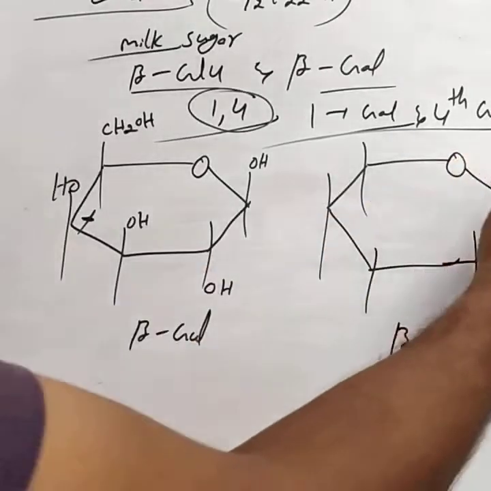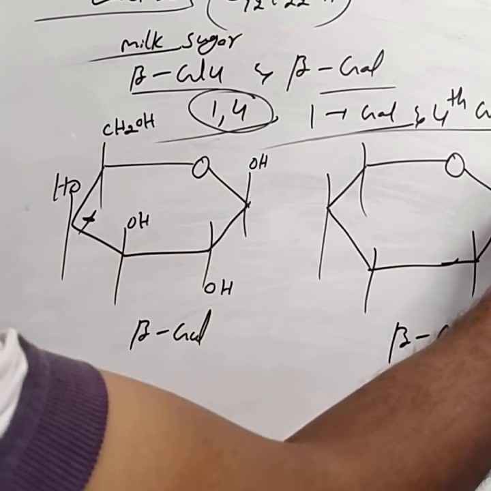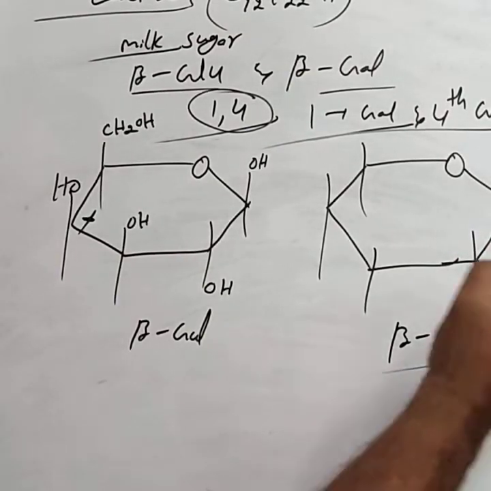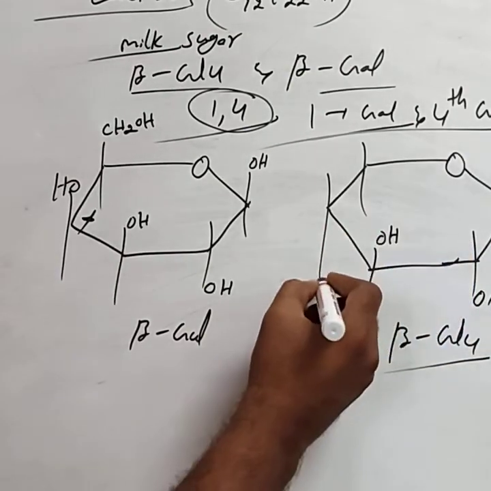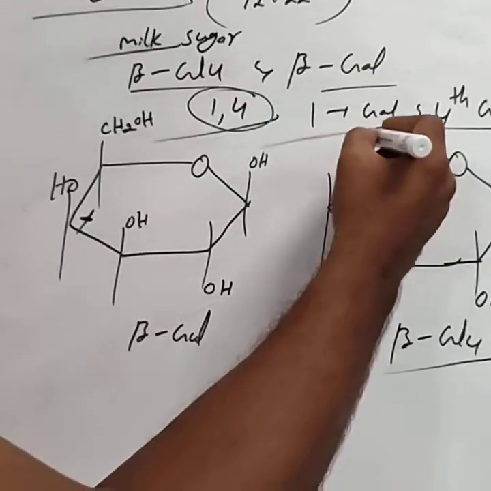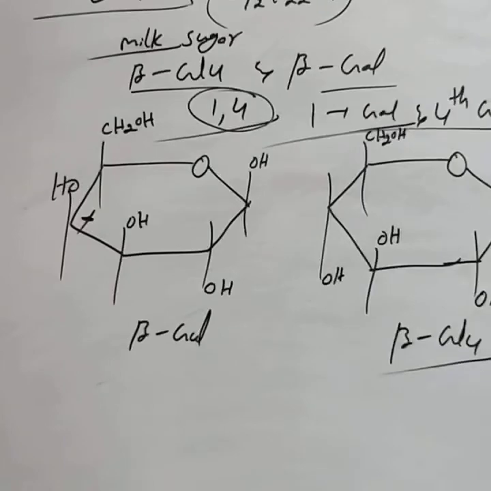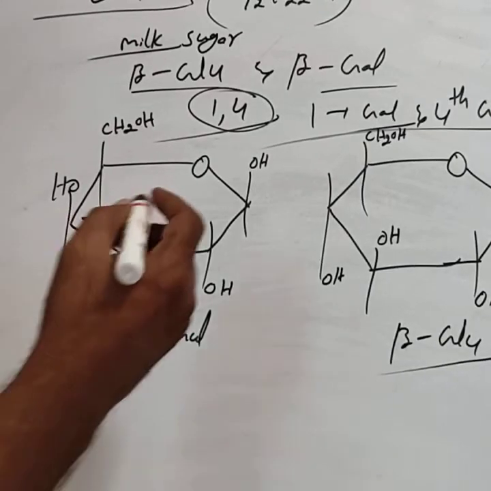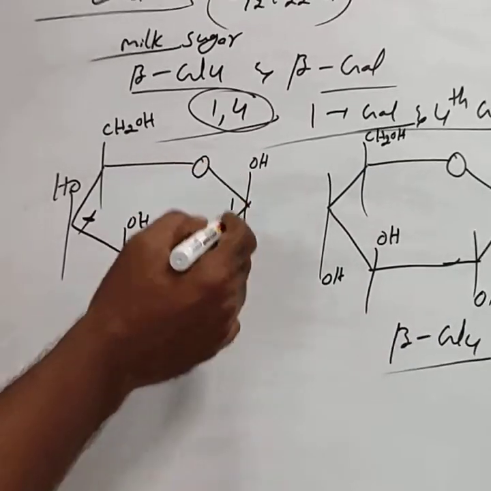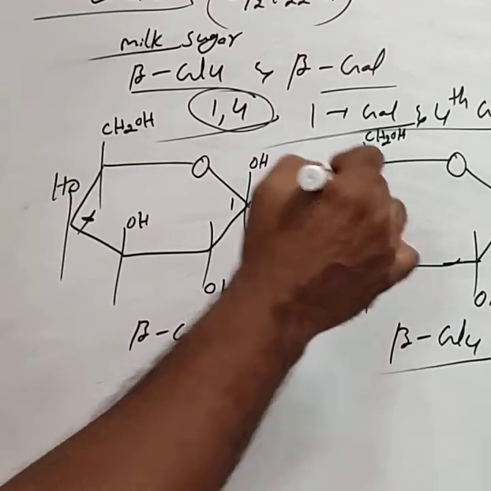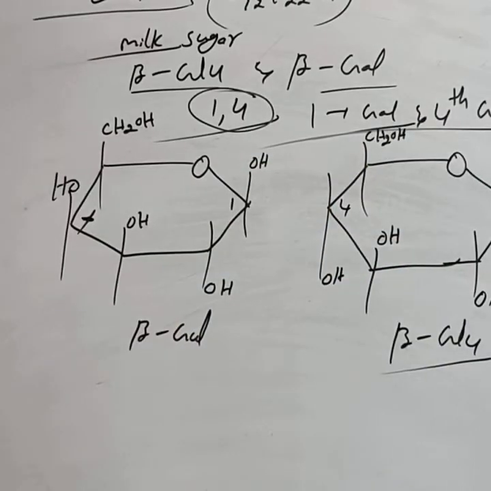Beta glucose means again OH above, below, then above, CH2OH. This is the beta glucose. This is the first position of the galactose. This is the fourth position of the glucose molecule.